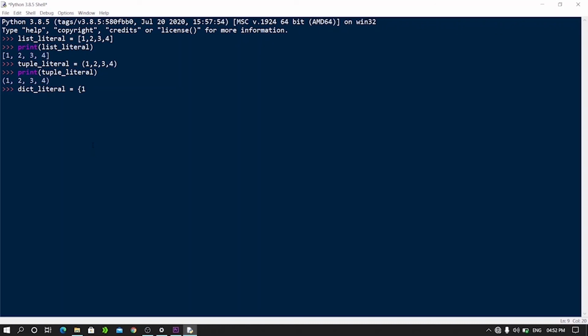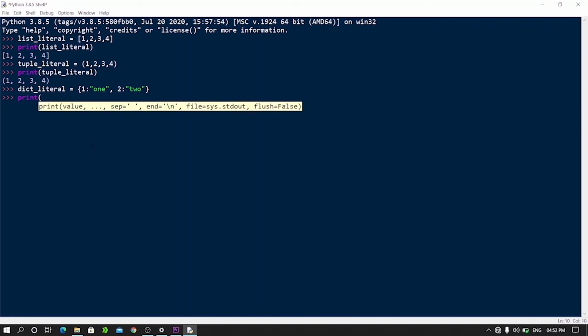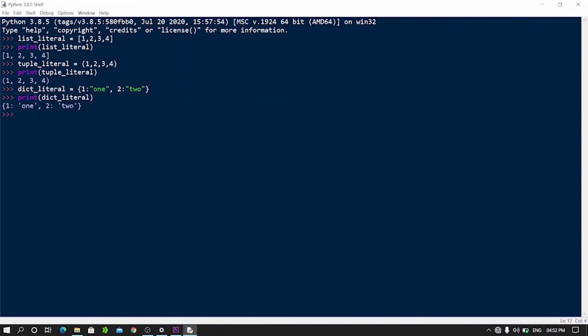I will write 1 as key, and to represent value we have to use colon, 1, separate with comma, 2 colon 2, close the braces, hit enter, print the value of the dictionary literal. Here you can see the items of the dictionary literal.